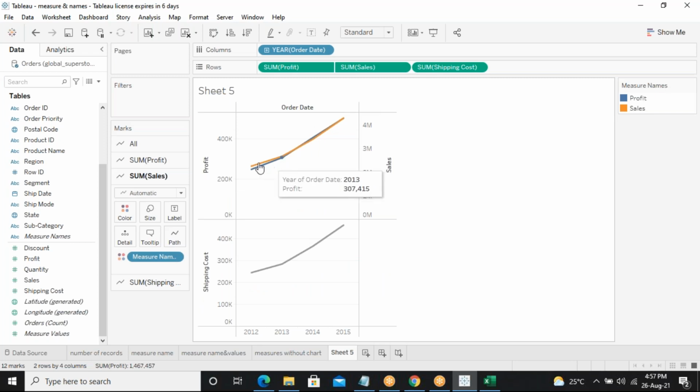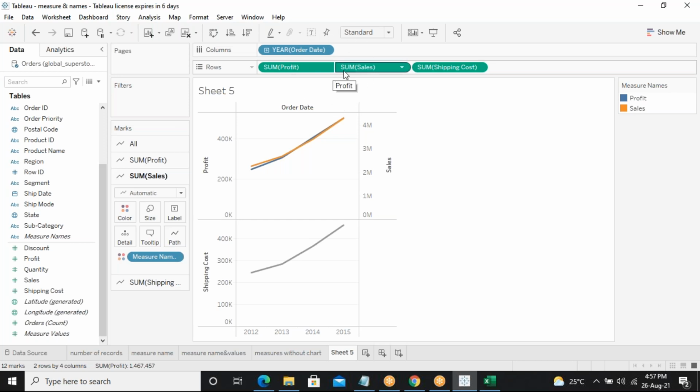So can you see now the profit and sales are combined together, and you can see a differentiation in the pills or fields. There is a small shape change here: the curve has been removed and it has been attached.